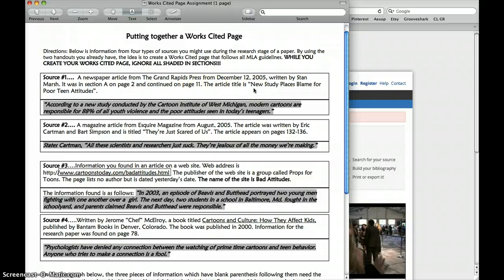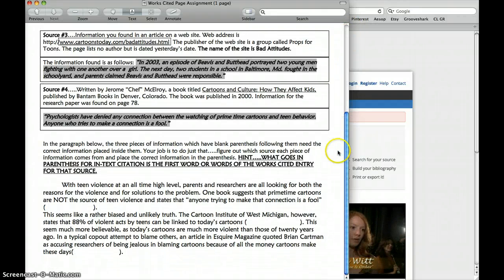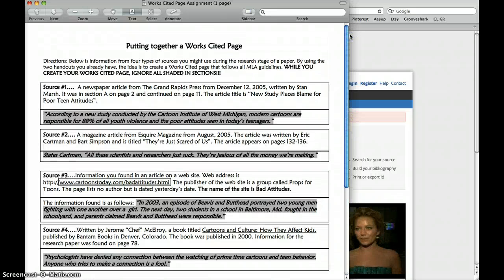So what you're going to want to do is go ahead and open Google Docs, or you can do it on Microsoft Word, and I want you to create a works cited page for 1, 2, 3, and 4. Please don't forget that you have this bottom portion here where you need to do some in-text citations and do them correctly. So you can get working on that, and this will be your entrance pass to class tomorrow. Good luck, and let me know if you have any questions.